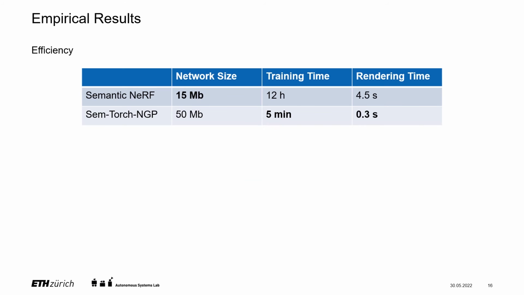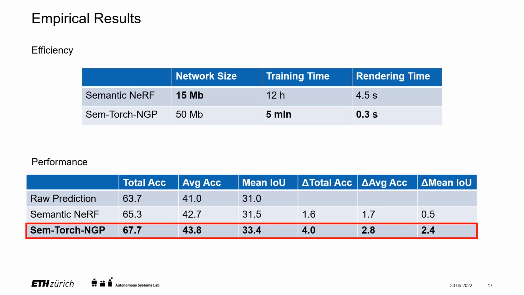When it comes to empirical results, our method has greatly outperformed Semantic-NeRF in terms of time efficiency with a model size of the same order of magnitude. In terms of segmentation performance, our method has advantages in all metrics, providing better pseudo-labels for the continual learning stage.